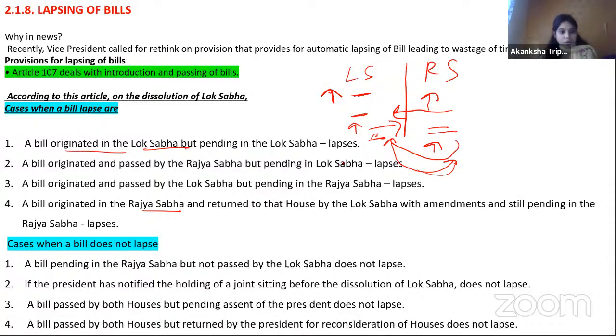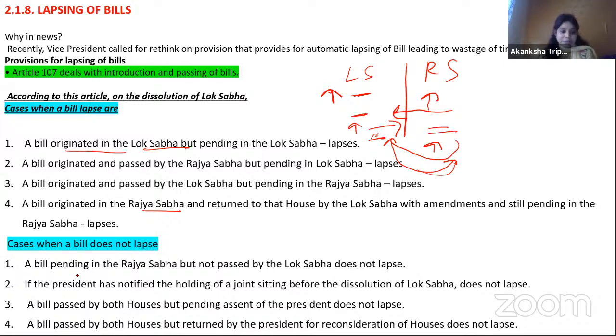So when you read from your polity textbook, it will be clear. But if you read without analyzing, without thinking, trust me, you will forget most of it in 3 to 4 days. So make sure when you are reading, take examples: one government, another government, how would it feel. By doing this you can understand.